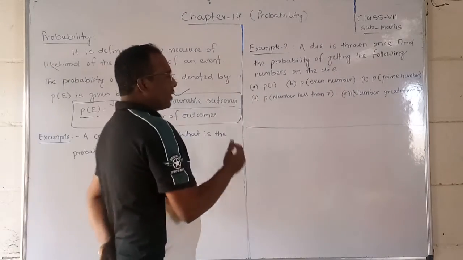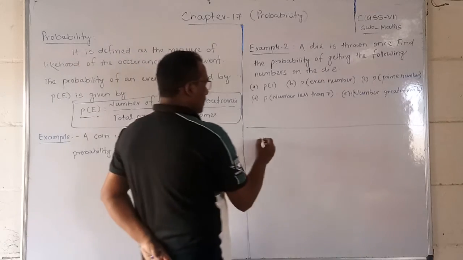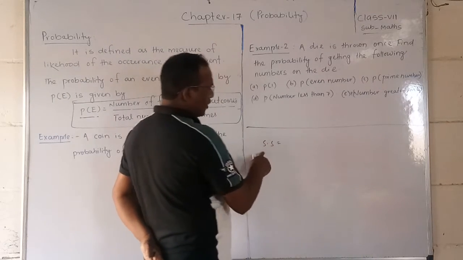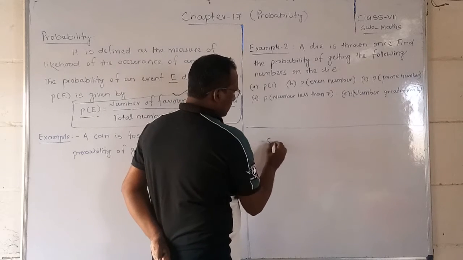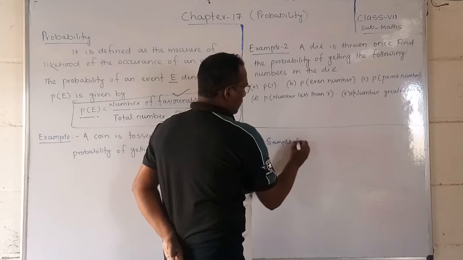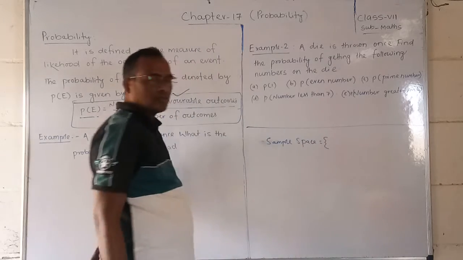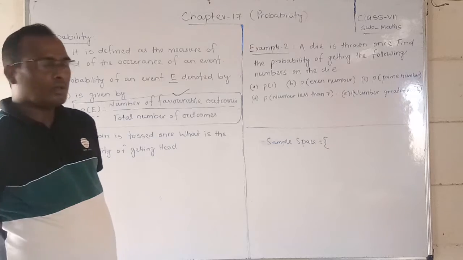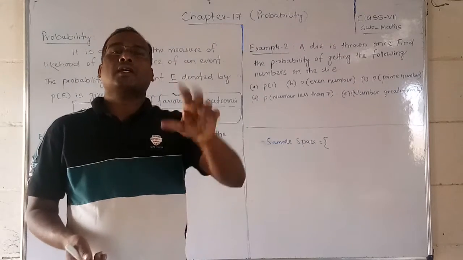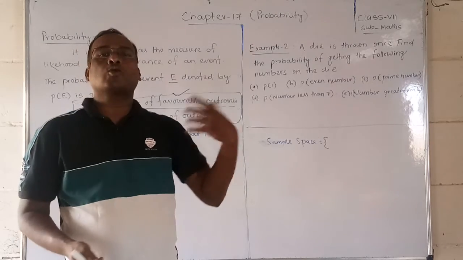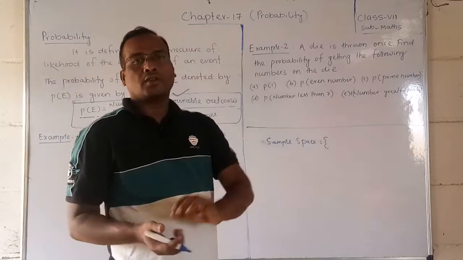First of all, whenever one coin is tossed, what will come? The output result is called the sample space. The sample space you write as a set, inside curly brackets. When a coin is tossed, what are the outcomes? Sample space means outcomes; if you write the outcomes inside the brackets, that is called a sample space.